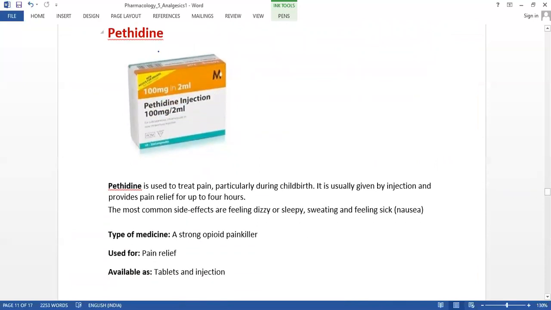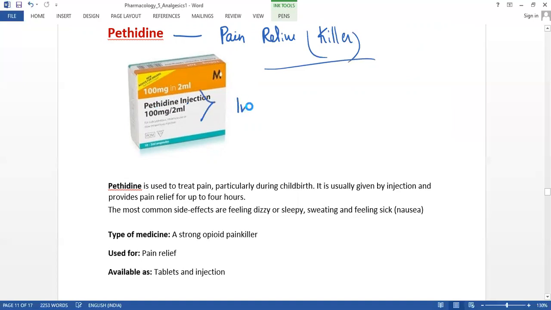And now let us know another medication, that is pethidine. This is also a pain reliever, we can also call it a painkiller. This is an injection.